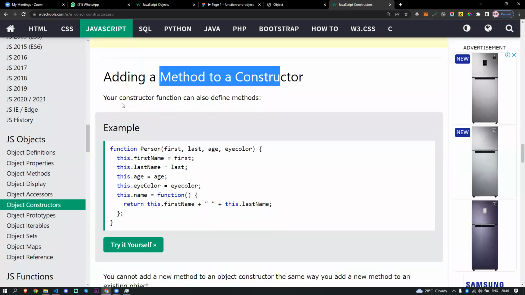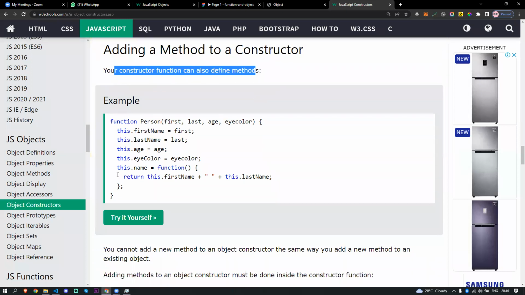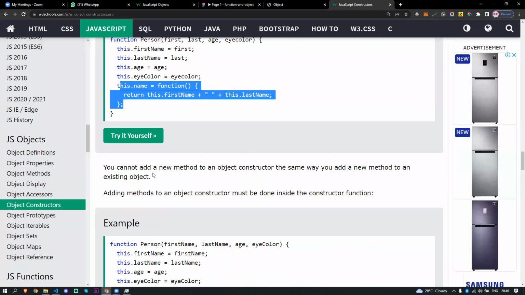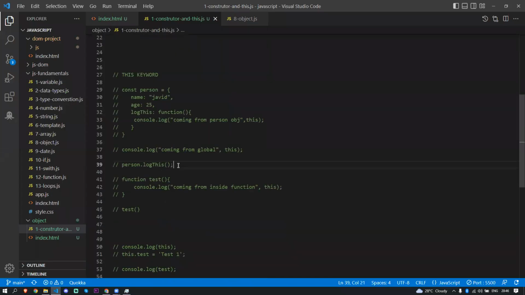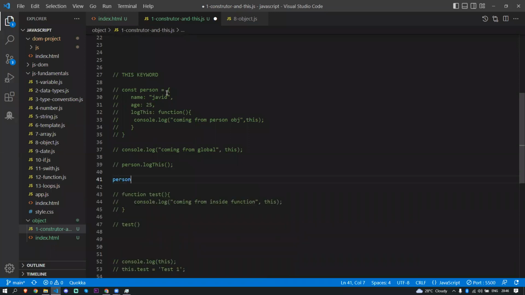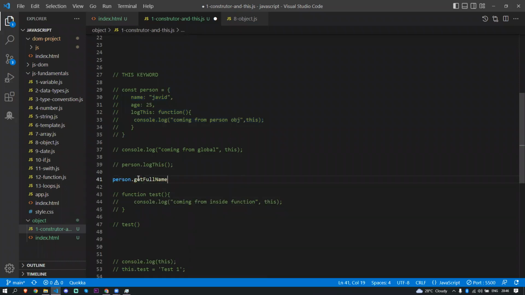Adding a method: your constructor function can also define methods. You see, this name function returns this.firstName, it's going to return a full name. You cannot add a new method to an object constructor the same way you add a new method to an existing object. What they are actually saying is, you can add it here, because person is an existing object: person.getFullName.